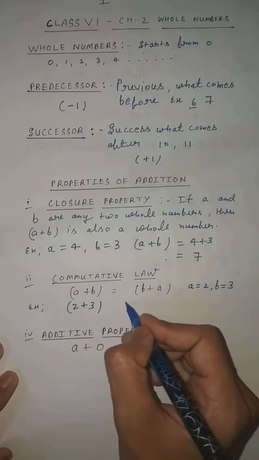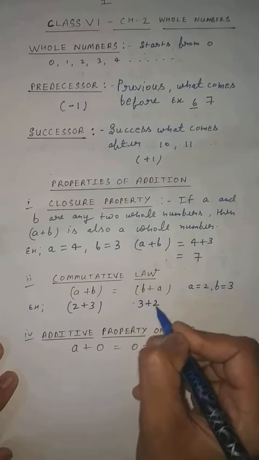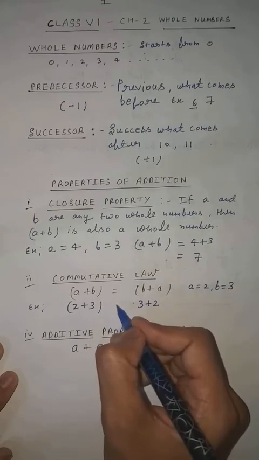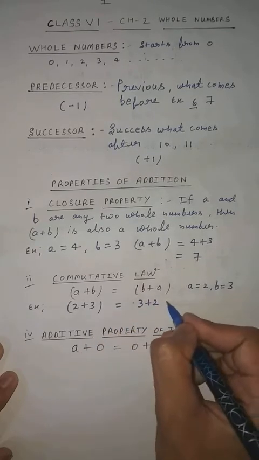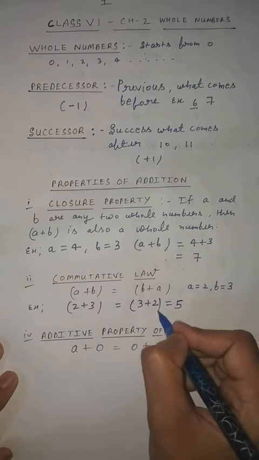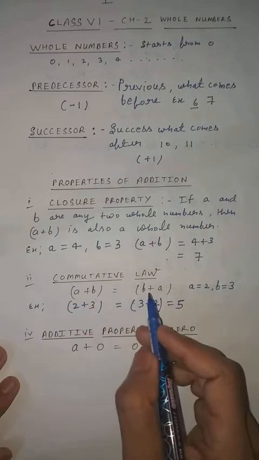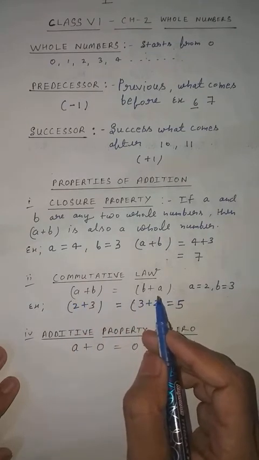B plus A means 3 plus 2. So the sum of both will be equal to 5. Clear to everyone? That is, if there are two whole numbers, then the sum A plus B and B plus A will also be a whole number.